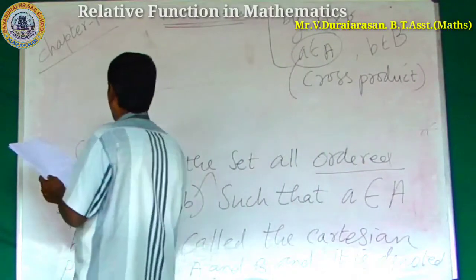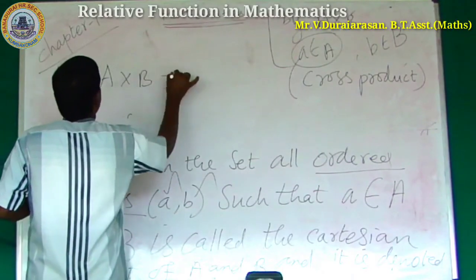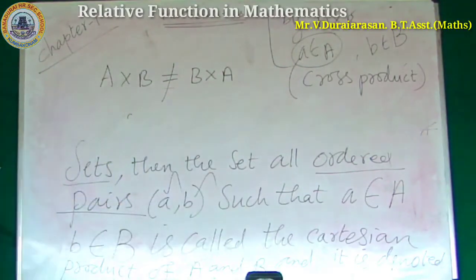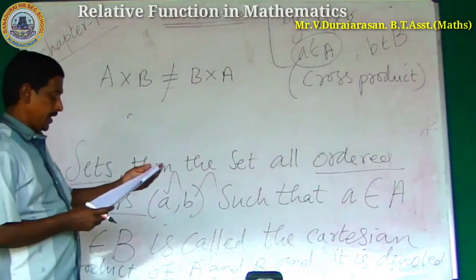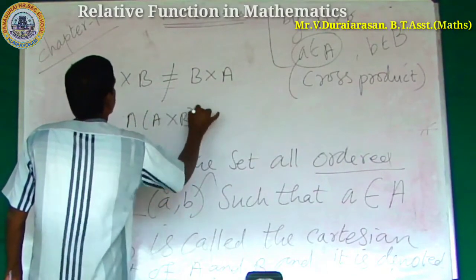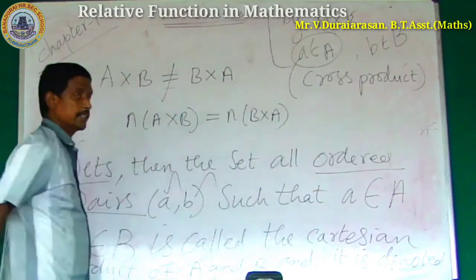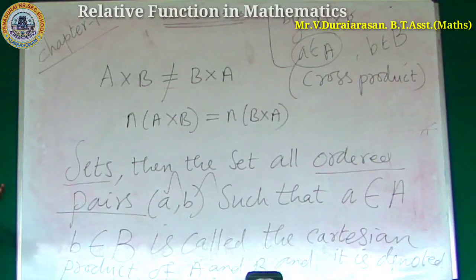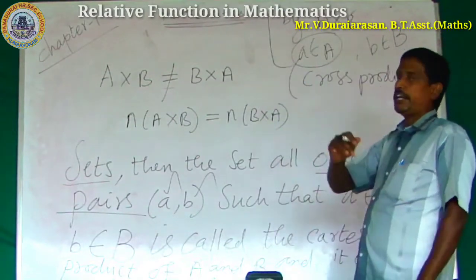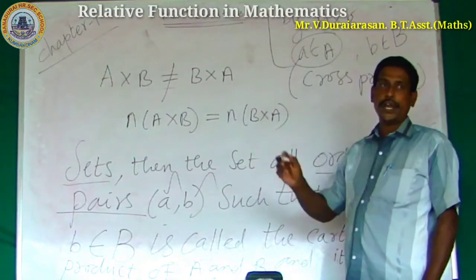In general, A cross B is not equal to B cross A. But n of A cross B is equal to n of B cross A. How, sir? The Cartesian product A cross B is not equal to B cross A, but n of A cross B is equal to n of B cross A.